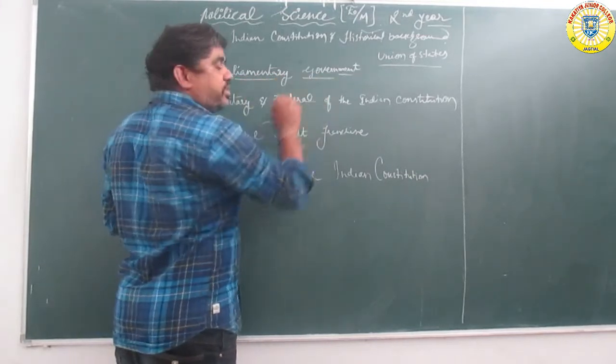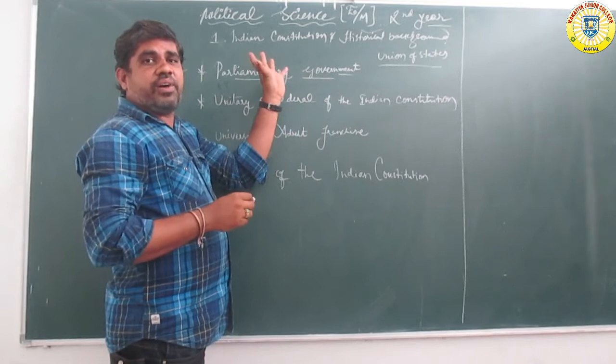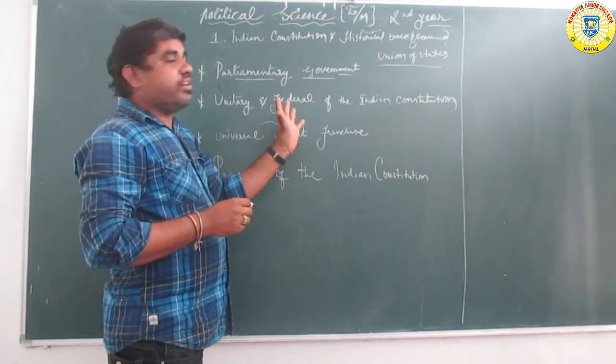What is the main difference between the parliamentary system and the presidential system?